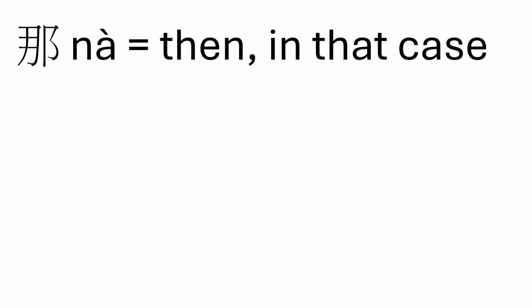The last word on our Lesson 4 Group 3 list is na. This is exactly the same character that we learned when we were talking about this and that, right? Na, 那张照片, is that photograph. Same na, but in this case it has a different meaning. It is used at the beginning of a sentence to mean then, in that case.